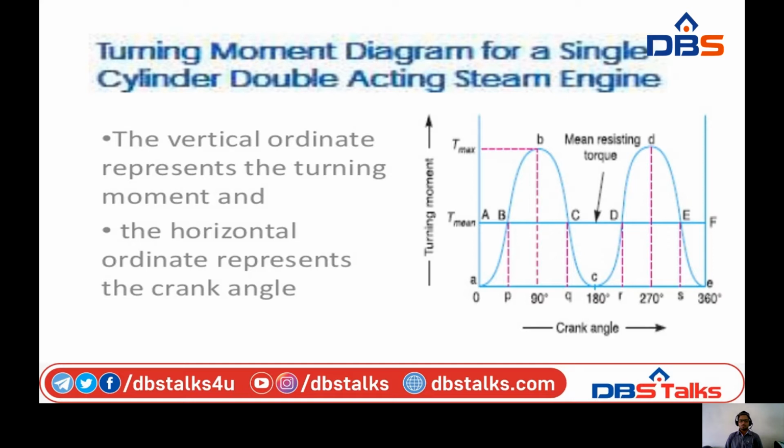So this is the case of a turning moment diagram for outward stroke and inward stroke in the single cylinder double acting steam engine.